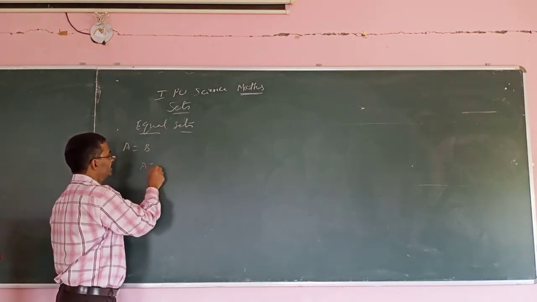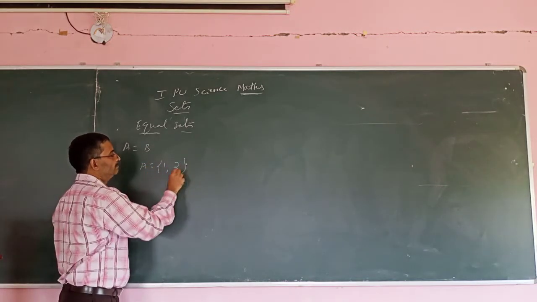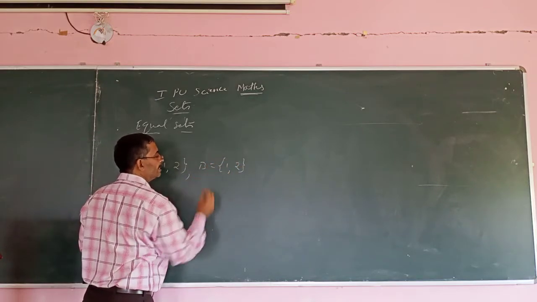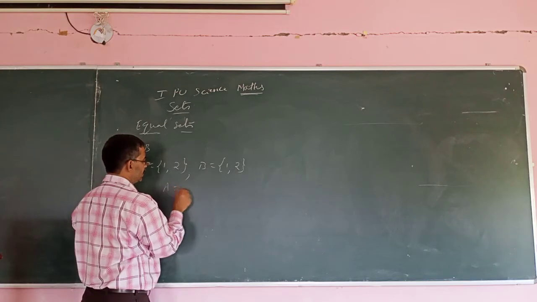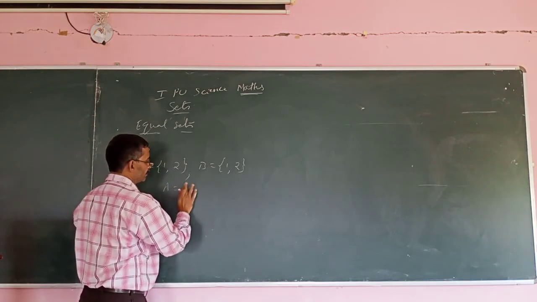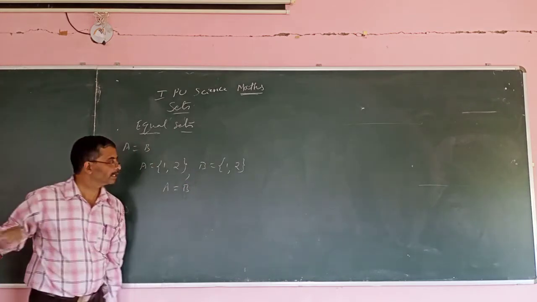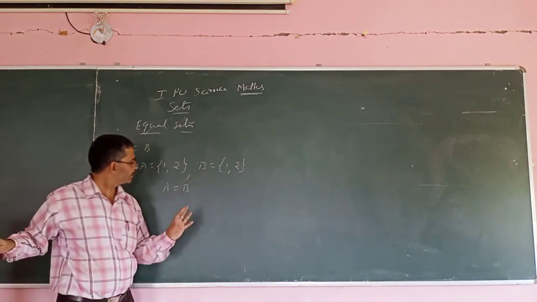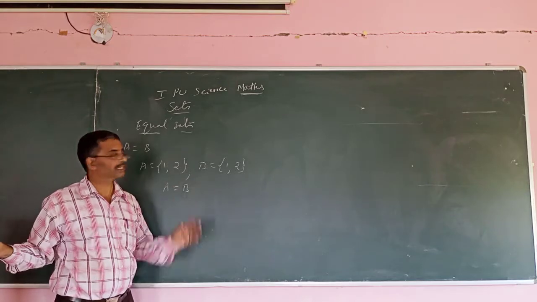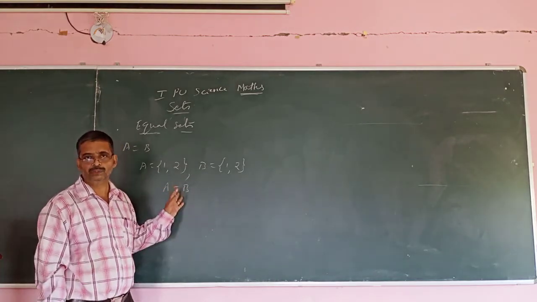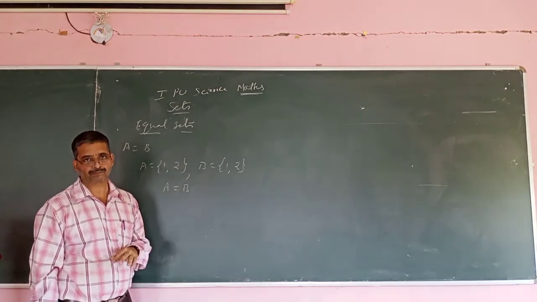Example: A equal to {1, 2}, B equal to {1, 2}. Then we can certainly say A equal to B. A and B are equal sets. We write it like this: A equal to B.